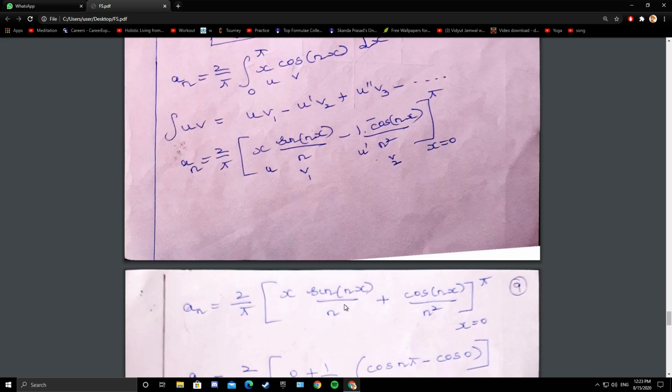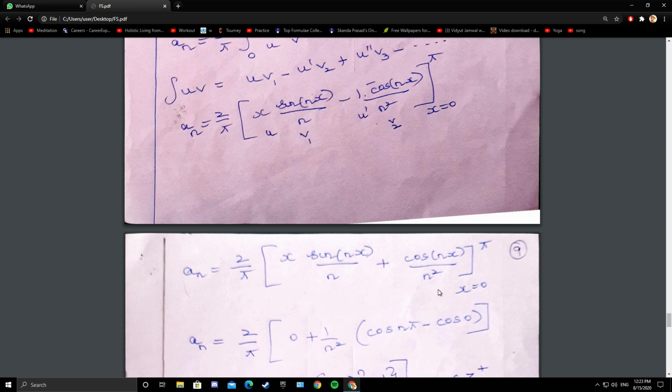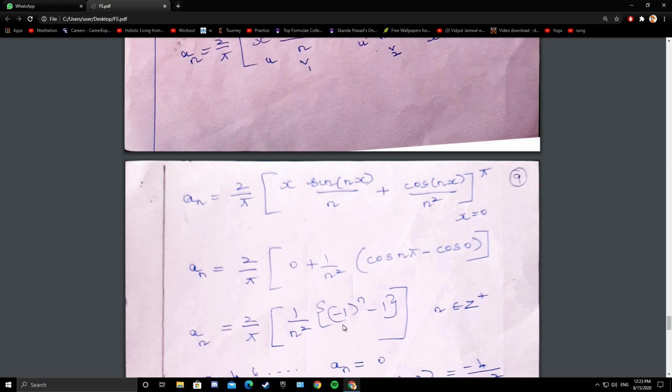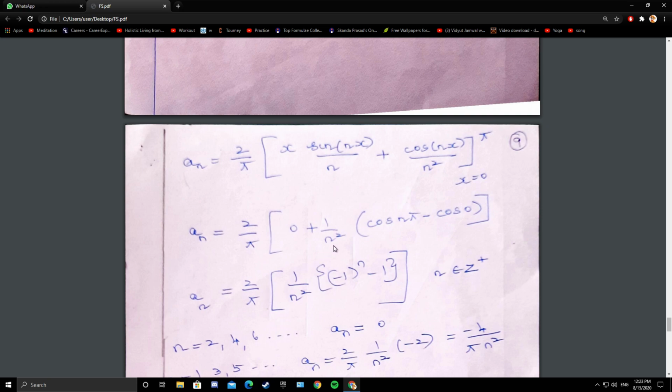Now the sine function is 0 for both the limits. Sin n pi is 0, sin 0 is 0, and you have only the second term, 1 by n square, cos n pi minus cos 0. First term is 0 for both the limits. Second term is 1 by n square, cos n pi minus cos 0. So what is cos n pi? Minus 1 whole power n. Cos 0 is 1. So 2 by pi, 1 by n square, minus 1 whole power n minus 1, where n is a positive integer. So we have got a n as 2 by pi, 1 by n square, minus 1 whole power n minus 1.